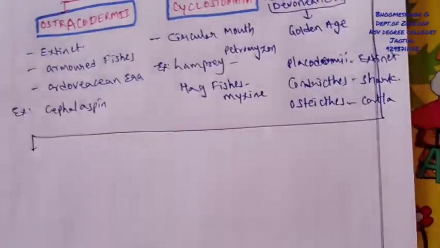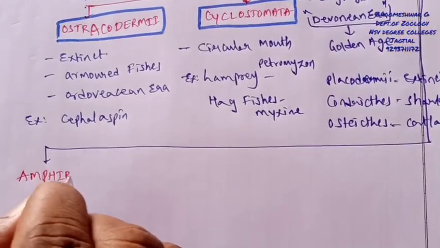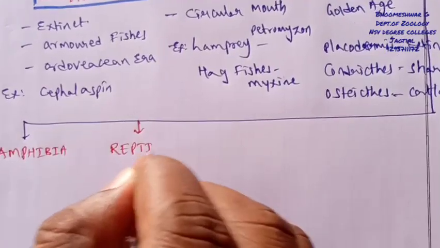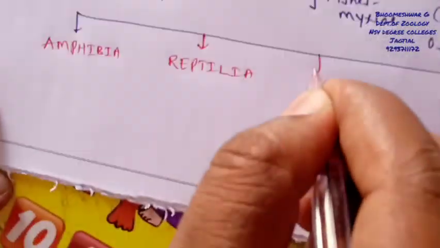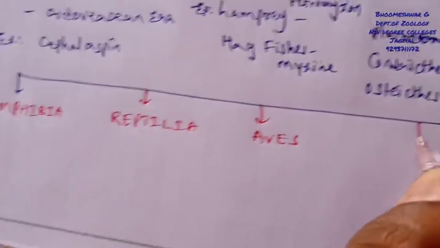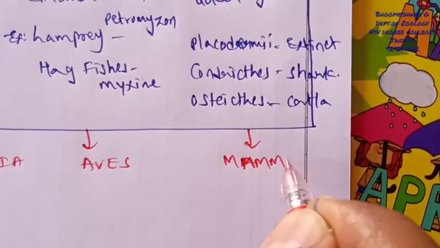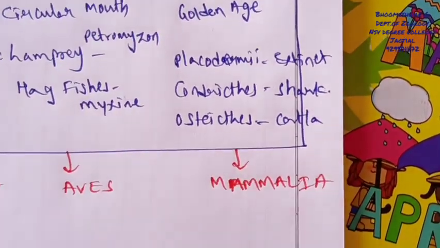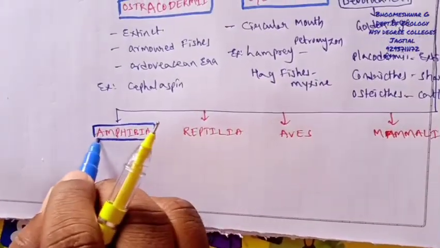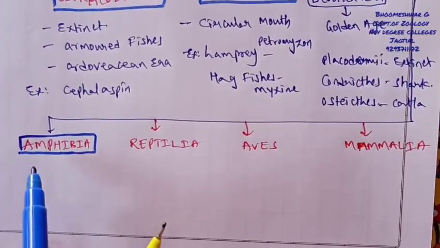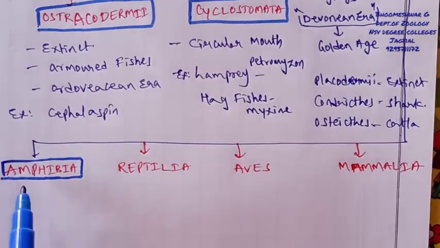The first class is called amphibia, the next is reptilia, then aves, and finally the last group of tetrapoda is named mammalia. Generally amphibia live in water as well as on land, so they show a double life, terrestrial as well as aquatic.